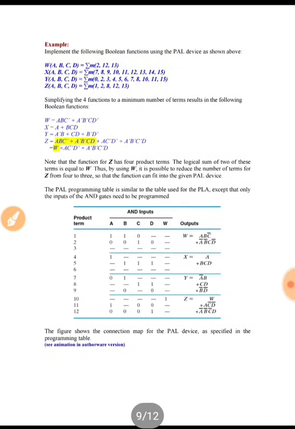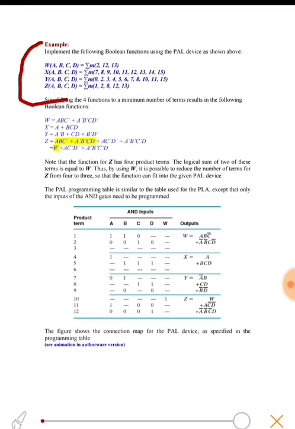There we have to implement these functions. There are 4 functions: w, x, y, z. We have 4 inputs a, b, c, d, and these are the functions, that is the minterms 2, 12, 13, and minterms 8, 9, 10, 11, 12, 13. So we will calculate the product terms, that is the minterms, and implement the functions using truth tables and K-maps.